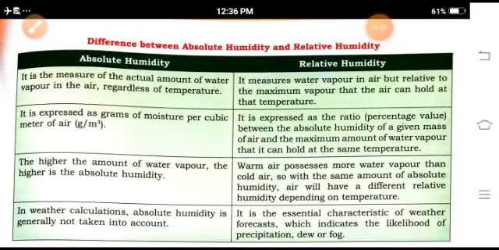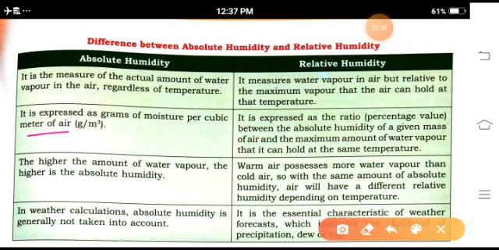Absolute humidity and relative humidity. Absolute humidity is always expressed in grams of moisture per cubic meter of air, but relative humidity is expressed as the ratio or percentage between the absolute humidity of a given mass of air and its capacity. In weather calculation, absolute humidity is not taken into account, but relative humidity is an essential characteristic of weather forecasting, which indicates the likelihood of precipitation, dew, or fog.